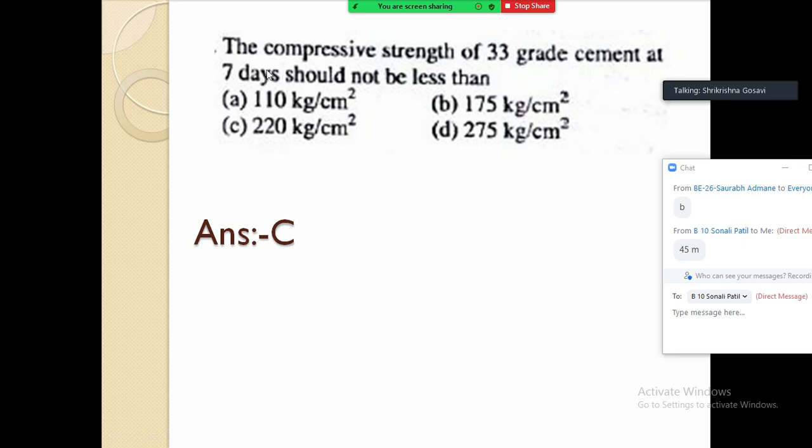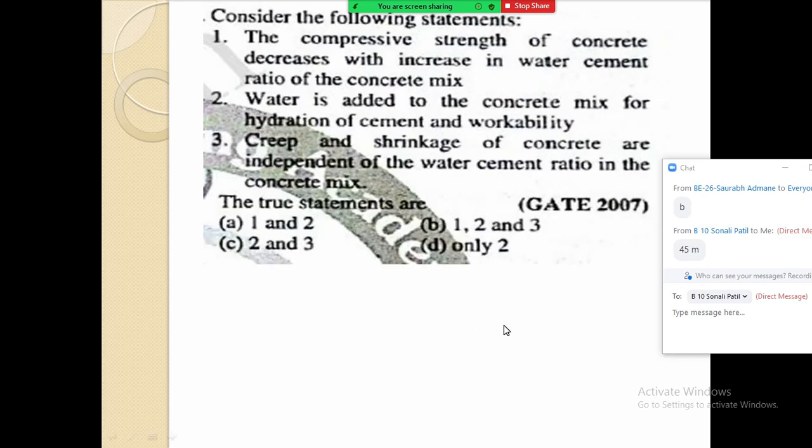Okay, so remember this, the compressive strength of 33 grade cement at 7 days. I am not talking about the concrete. Here, 33 grade cement, read the word, it is cement, at 7 days should not be less than 220 kg per centimeter square. That is the answer. Okay, so now this is the next question.